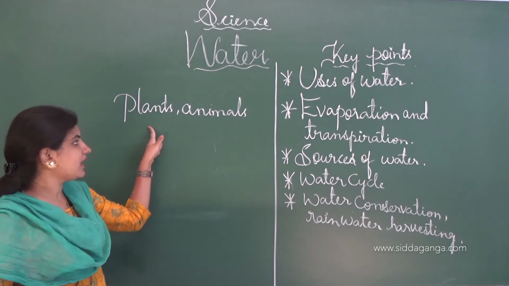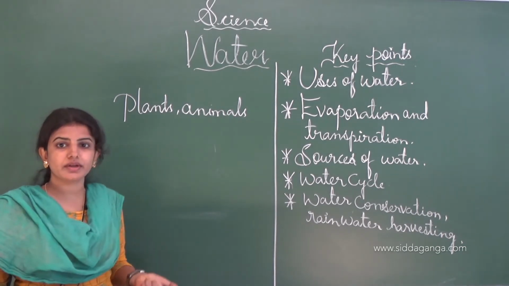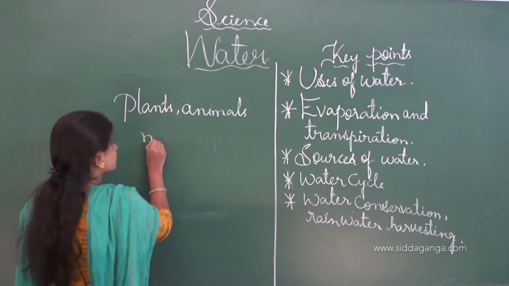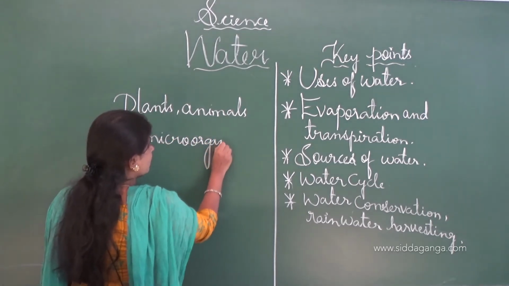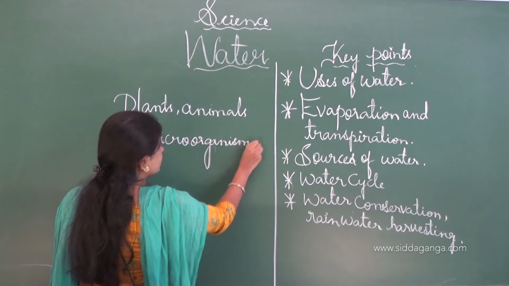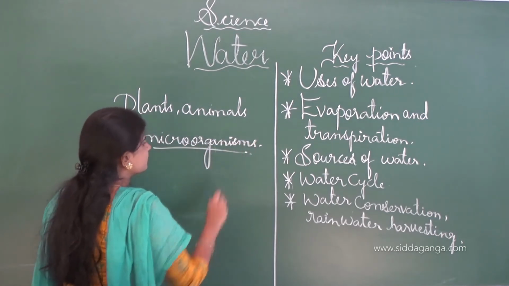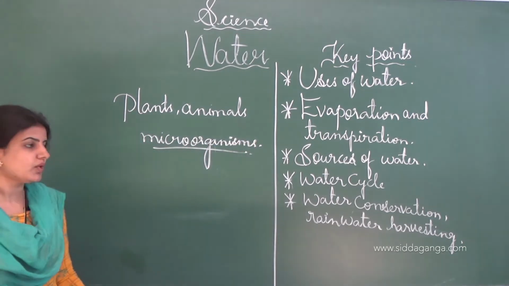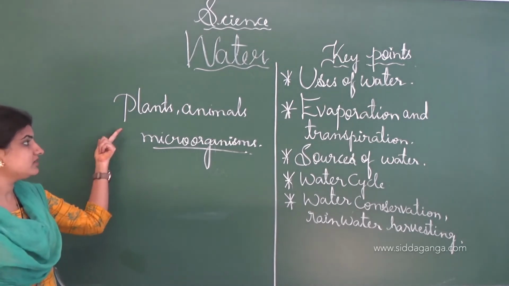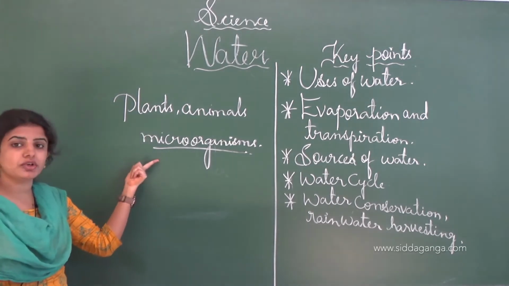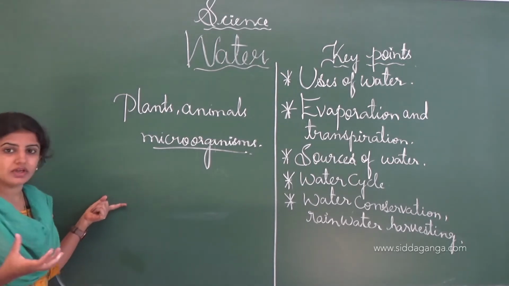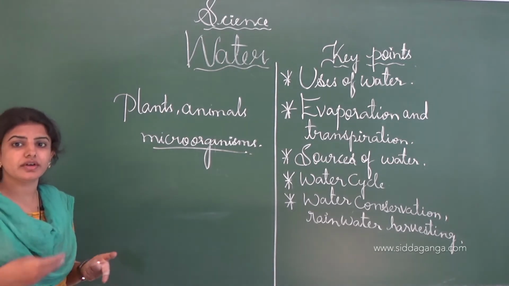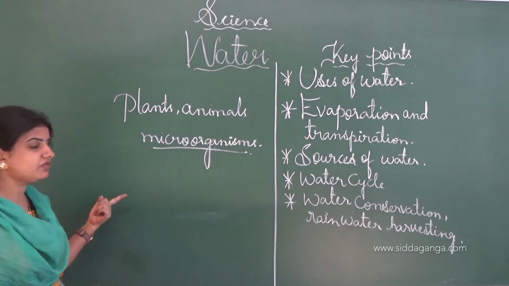And not only the plants and the animals require the water, but also the microorganisms or the microbes are very much necessary for utilizing the water. Plants, animals and even the microbes or the microorganisms also regrow with the help of water only.